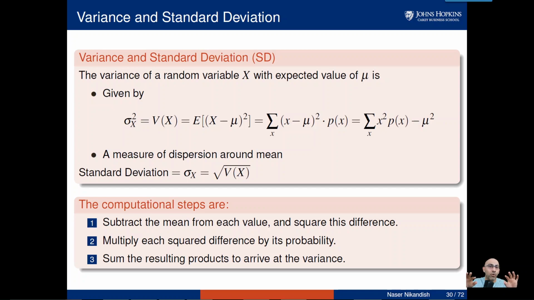X minus mu, but I don't want to cancel out negative and positive values, so I take it to the power of 2, but not all values of x have the same weight or importance. So I'm going to multiply that by importance or weight, the probability. We show that with V of x or Var of x, variance of x, or sigma of x to the power of 2. Well, what is sigma if sigma to the power of 2 is variance? Sigma itself, if you take the square root of variance, gives us the standard deviation. Sigma of x is equal to the square root of variance.